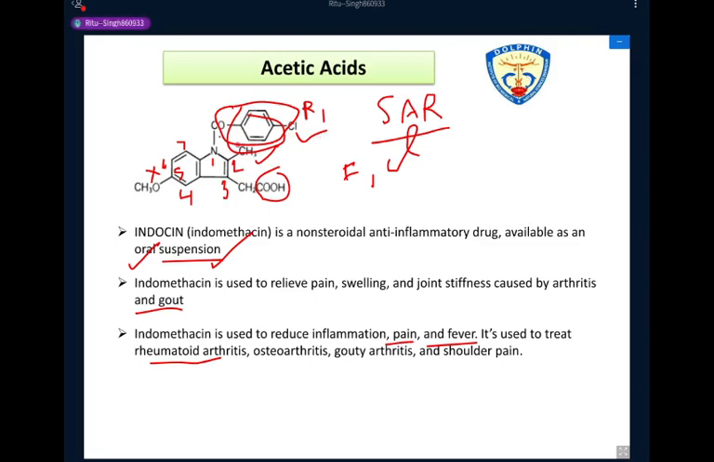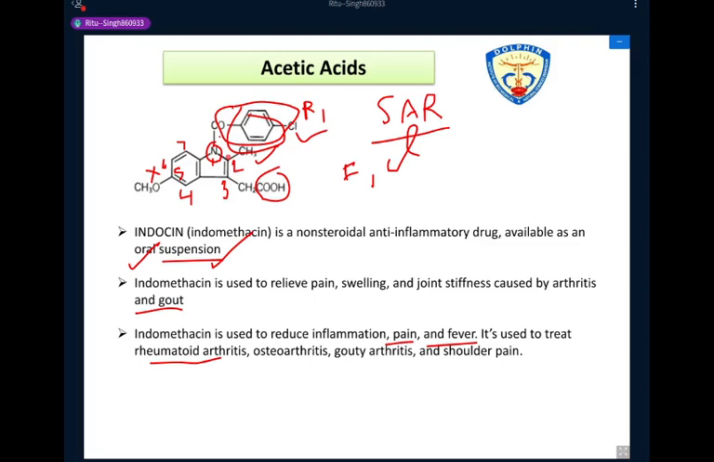Okay. Next, the indole ring. This is the indole nitrogen. The nitrogen atom on the indole ring is not important for the activity of the drug. So you can replace this nitrogen, and the activity of the drug does not decrease. So this nitrogen is not very important for the activity of the drug.